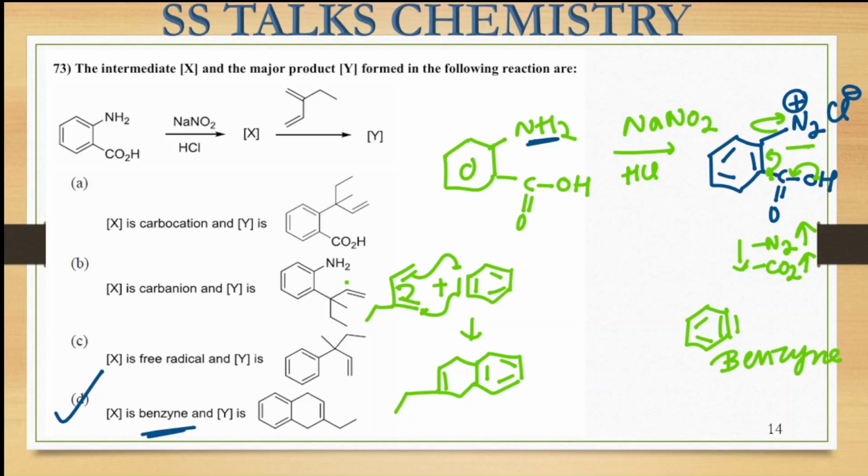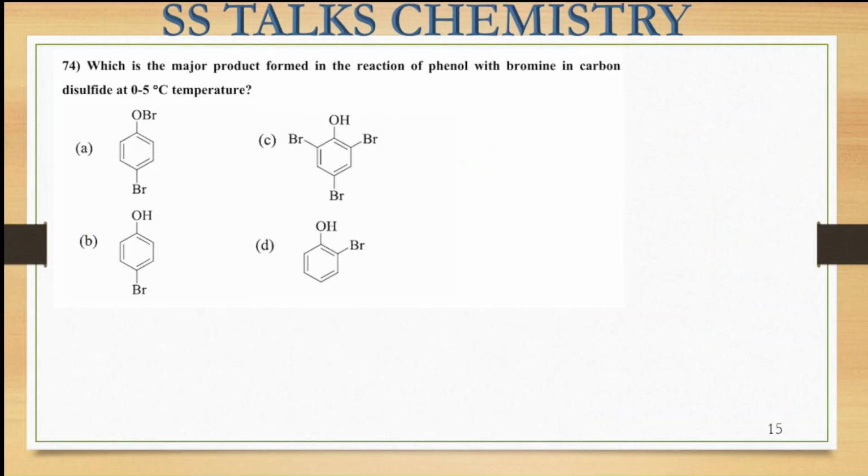So this is the reaction that is taking place, that is your Diels-Alder 4 plus 2 cycloaddition has taken place, and here the intermediate was the benzyne intermediate. So the correct option becomes option D from here. Okay. So now let us move on to the next question, that is this one.